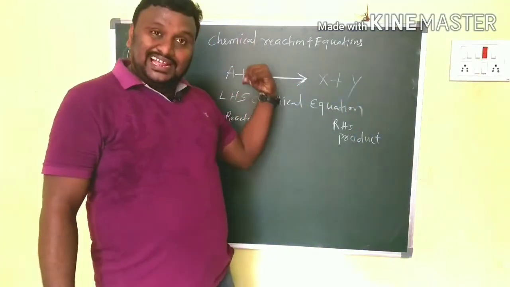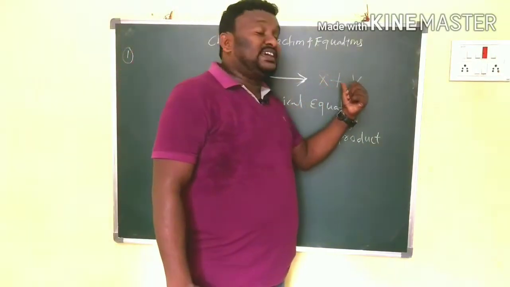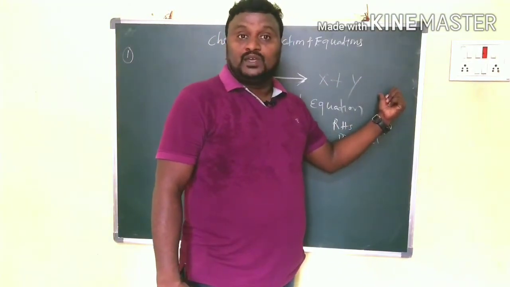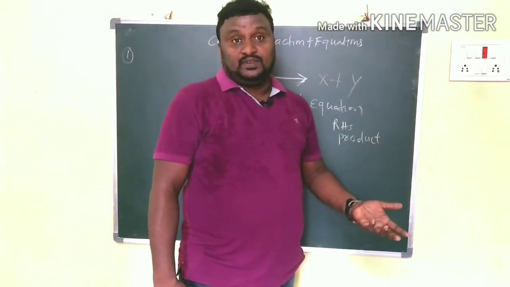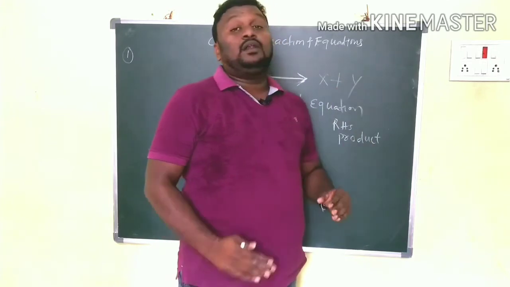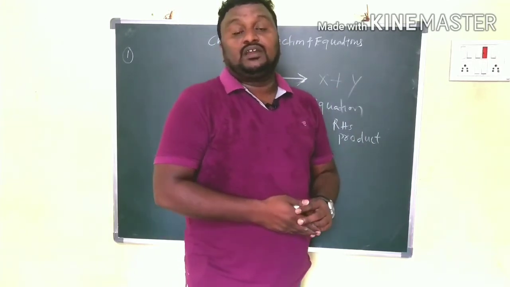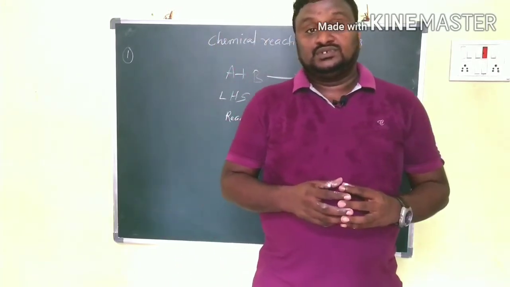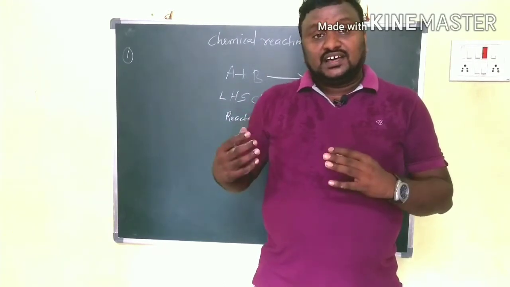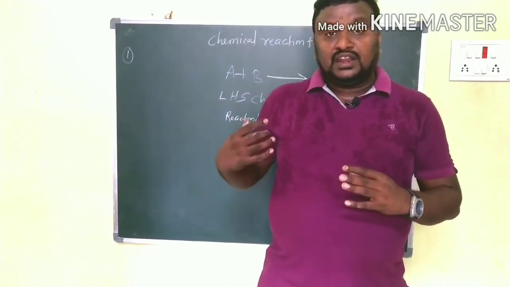Due to the reaction, we are getting some X and Y. So here X and Y are called products. This is the information about the chemical equation.